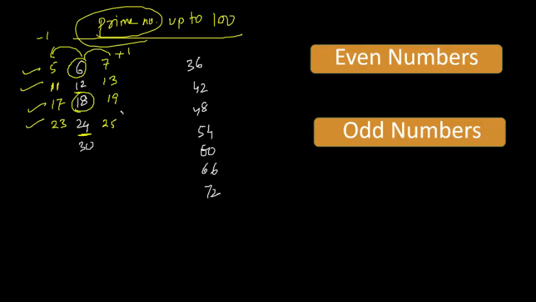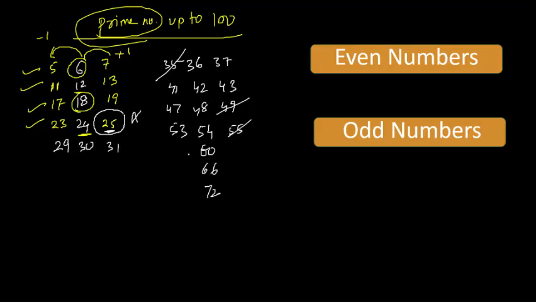For example, 25 is clearly not a prime number because it is divisible by 5. Next is 29 and 31. Next is 35 and 37. 35 you have to ignore. Then 41, 43. Then 47, 49. 49 is clearly divisible by 7. Next is 53 and 55, you can ignore this.